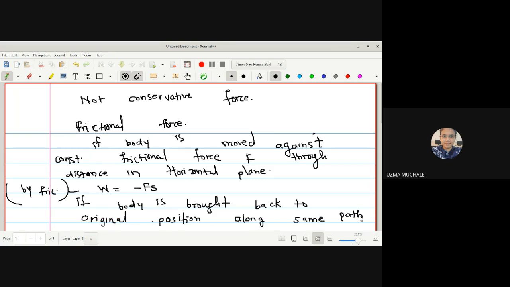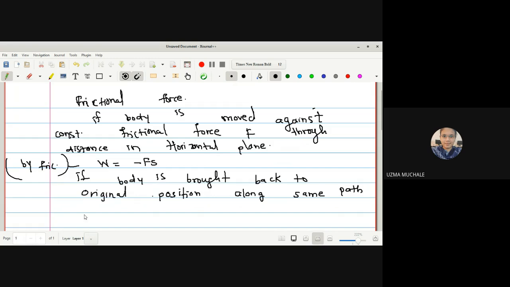If the body is brought back to the original position along the same path, then again the amount of work done is given by minus Fs.